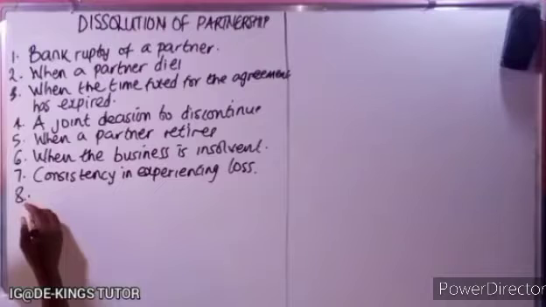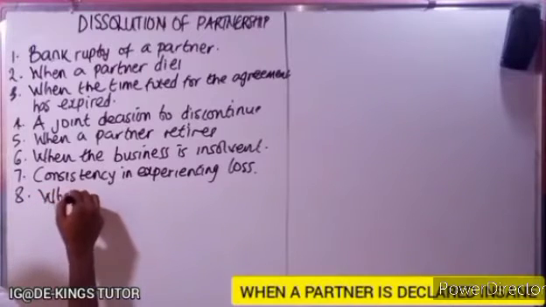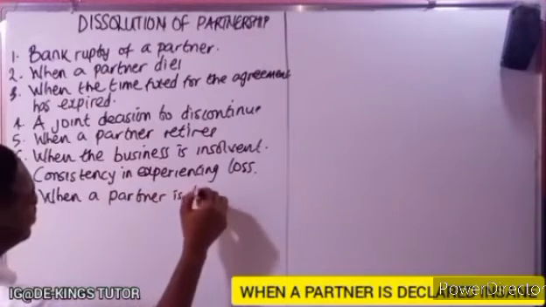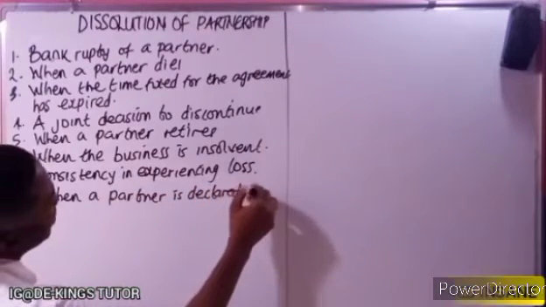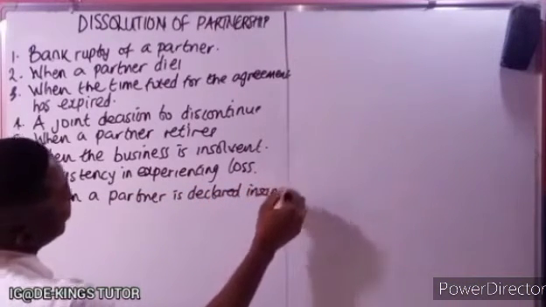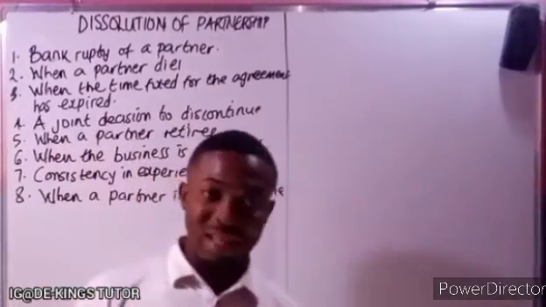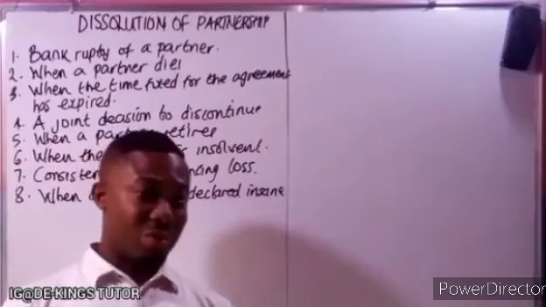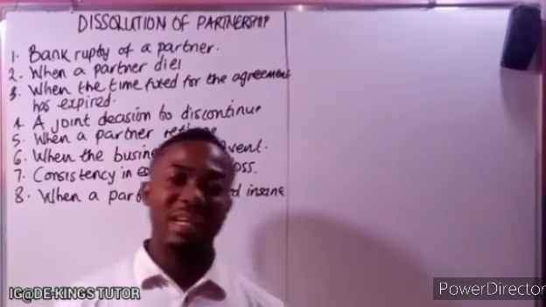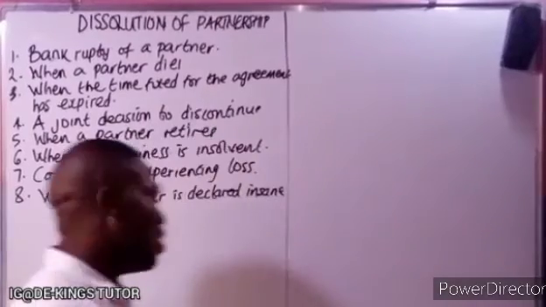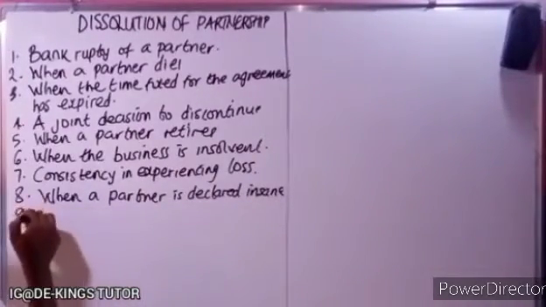Now, the eighth one is when a partner is declared insane. When a partner is declared insane, that means not sane. It means that he or she has run mad. Definitely, it may lead to an end of the business.